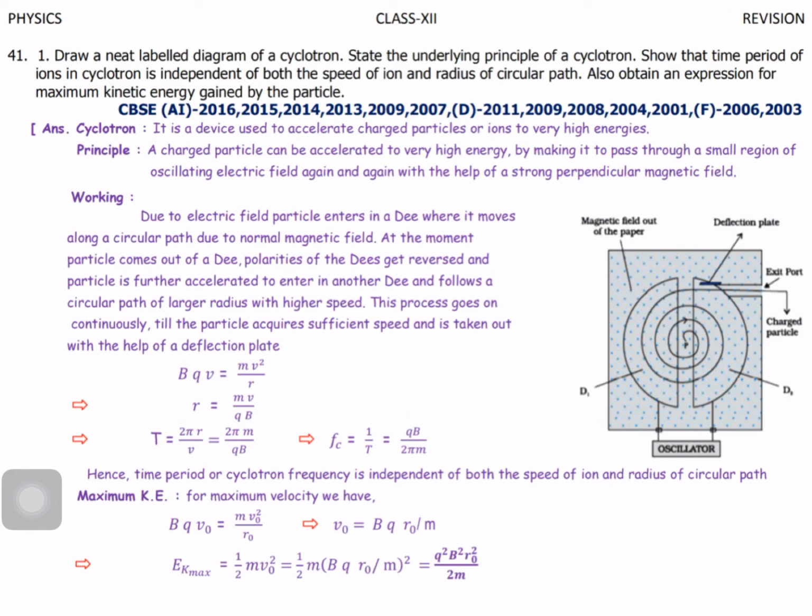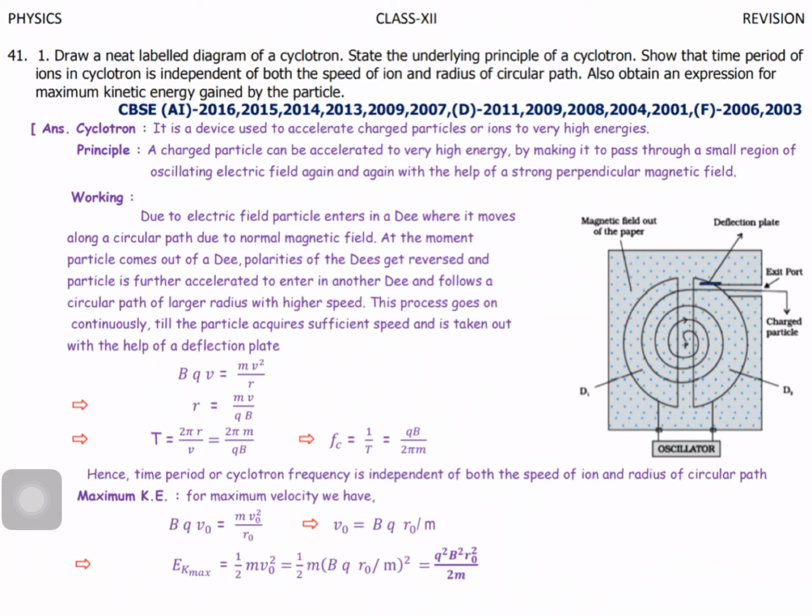So this is an experiment you are familiar with. Here they asked only for the diagram. First of all, you draw the diagram. 2 D's are there. 2 D's are connected with the oscillator, which is placed in a strong magnetic field. There is one exit point. The exit point is used for what? The high energy charged particle will come out through that path, that is the exit point.